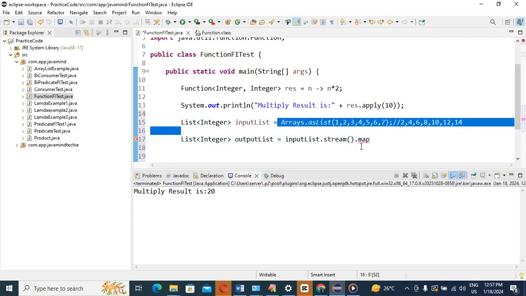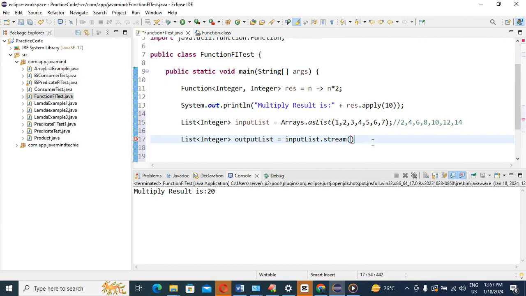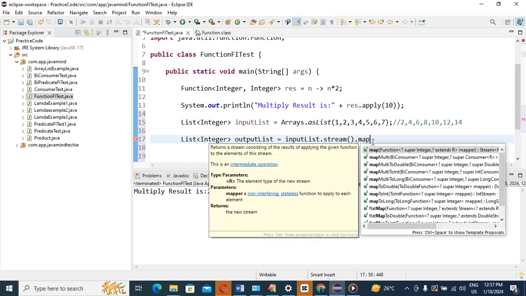One minute, guys. Now you can tell me, you might have seen it. I hope you are seeing it, right? Function. What I'm going to explain now is the Function interface only.